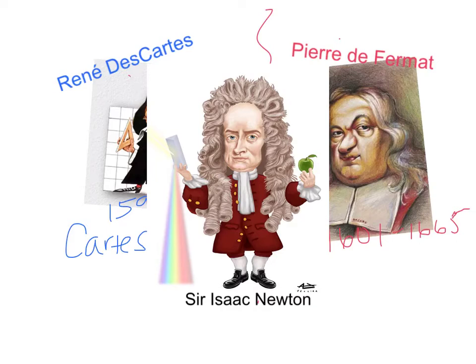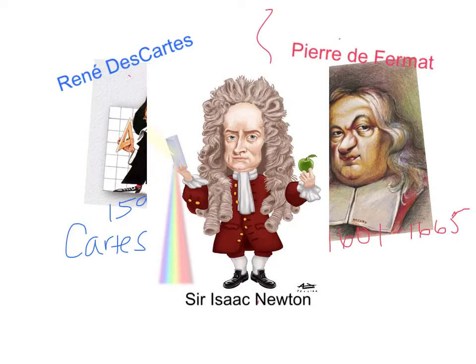So he sat down and he actually had a book that he put out where he called the horizontal axis X, the X-axis, and the vertical axis, the Y-axis, and he had negatives on both of his axes, which Descartes and Fermat didn't have at all. So that's kind of cool.